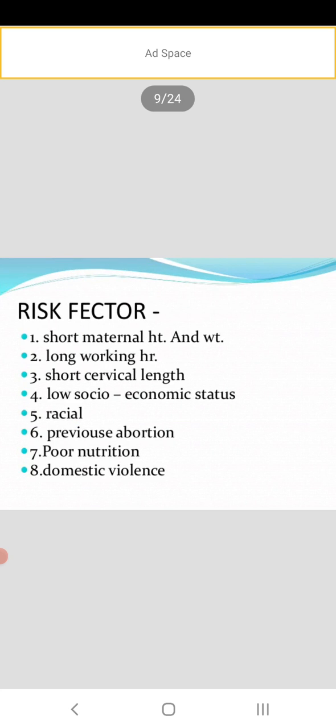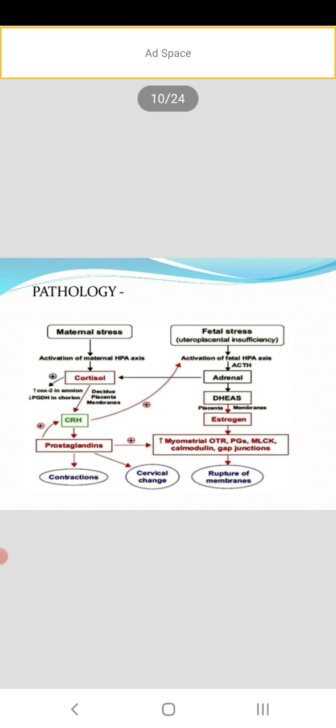Then risk factors: short maternal height and weight, long working hours, short cervical length. The cervix length is very less, and that also I will explain later with a figure. Low socioeconomic status, racial factors, previous abortion. One spelling mistake is in the word previous. Poor nutrition, domestic violence.